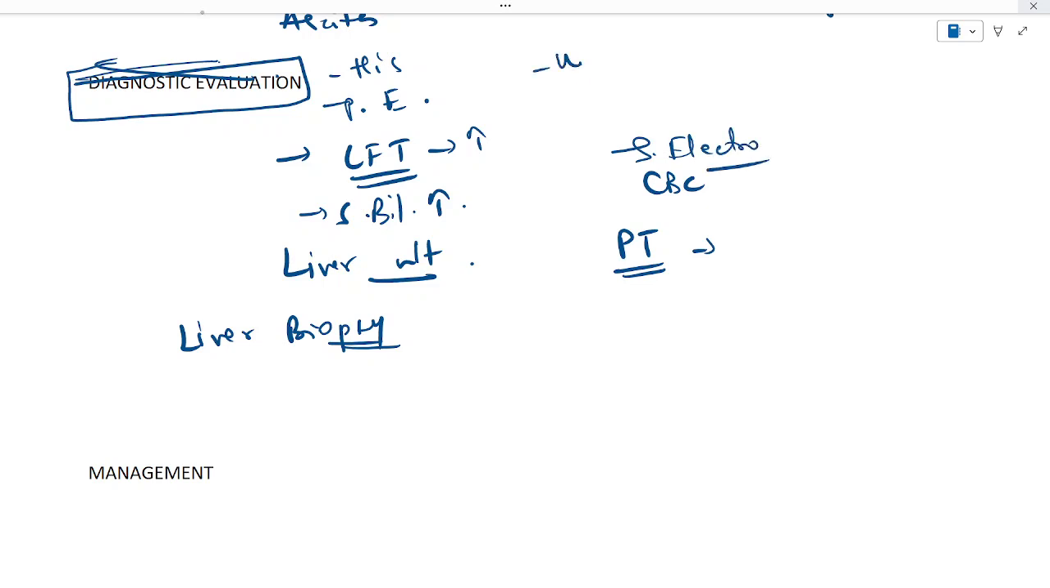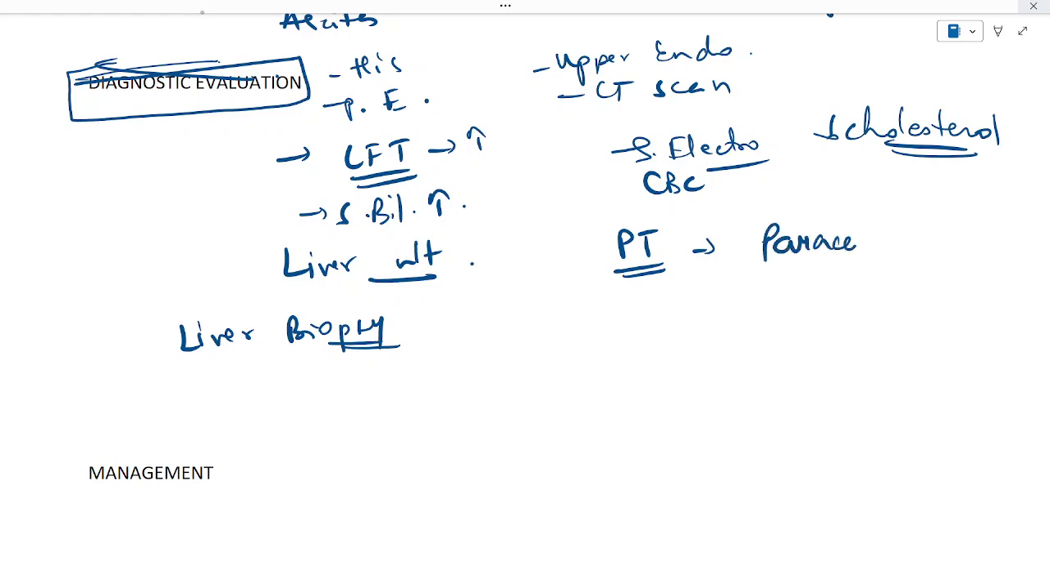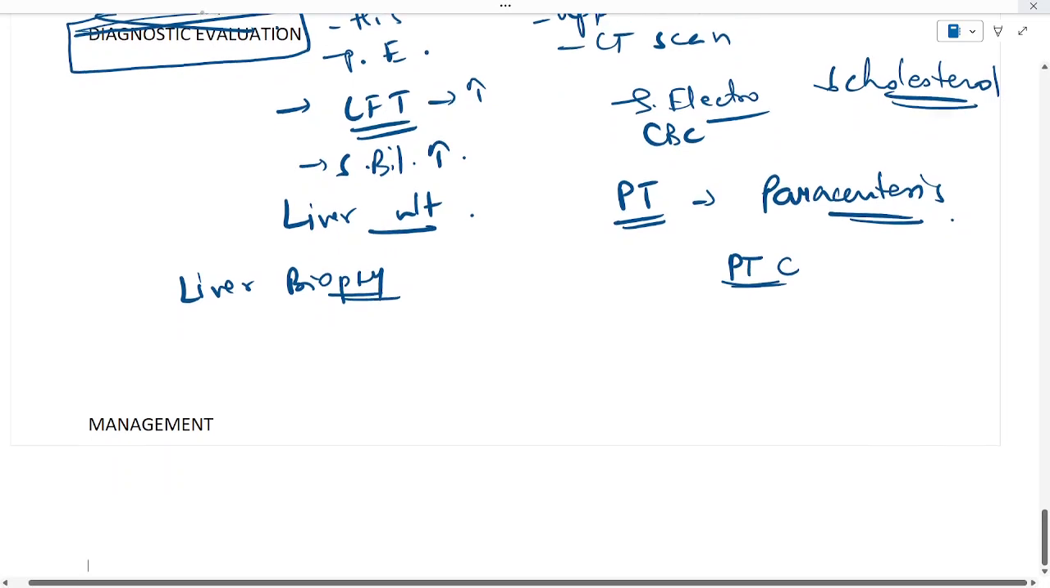Upper endoscopy, CT. There will be a decrease in cholesterol levels, and that is due to abnormal fat metabolism. Paracentesis, that is to examine the ascitic fluid for cell, protein, or bacterial count. And PTC, that is percutaneous transhepatic cholangiography. So that is about the diagnostic aspect.